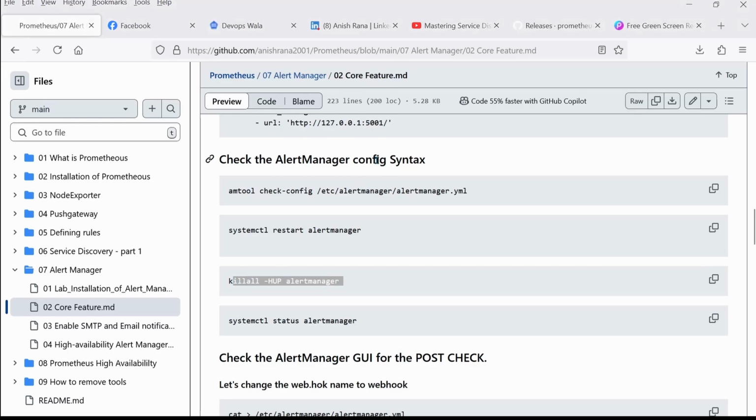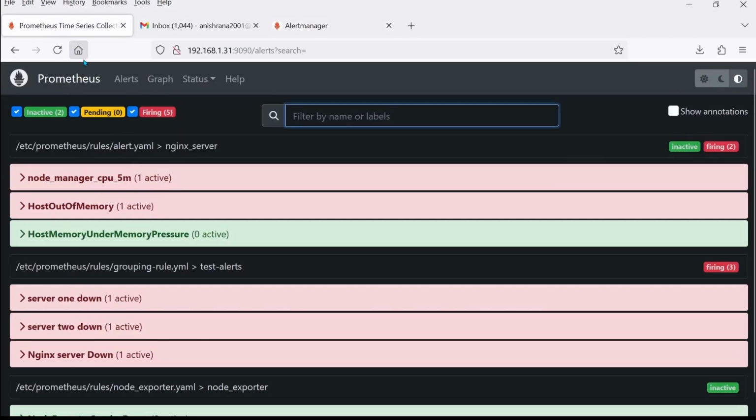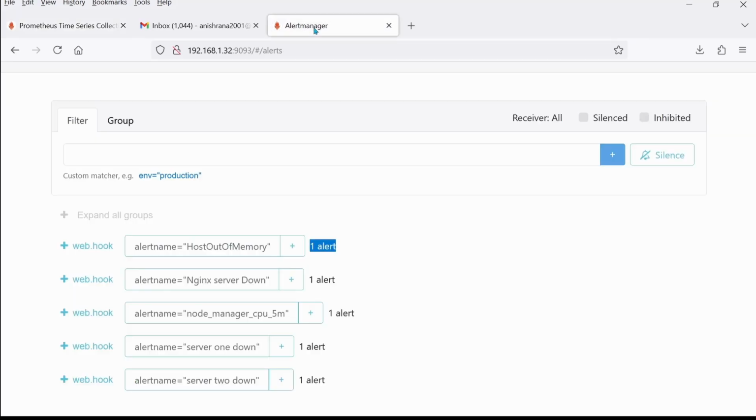Now, let's proceed to the post checks. And here in Prometheus, I don't see any difference. The reason behind this is that we did the modification on Alert Manager. It means that we should see the grouping here. Let me show you.